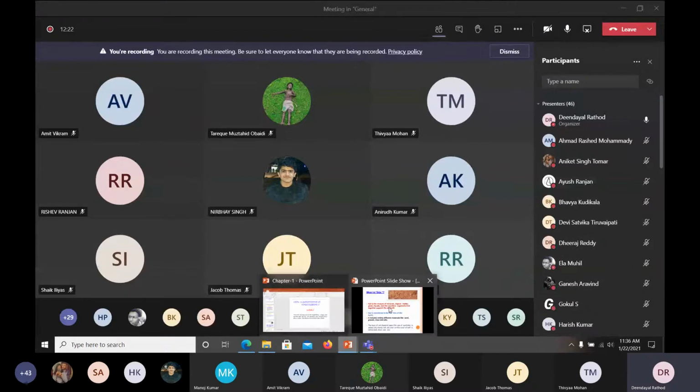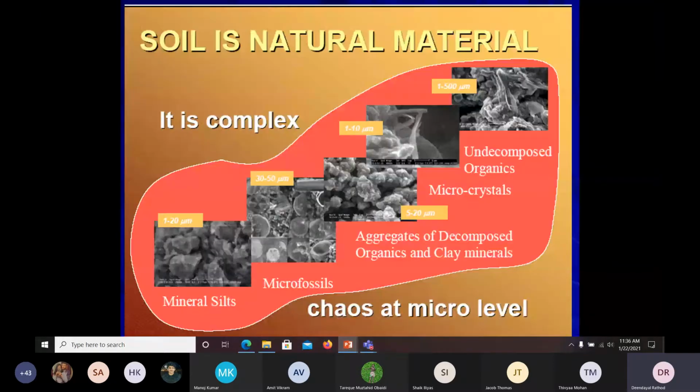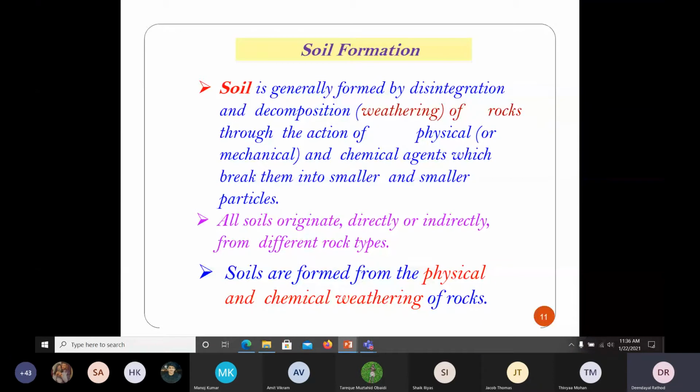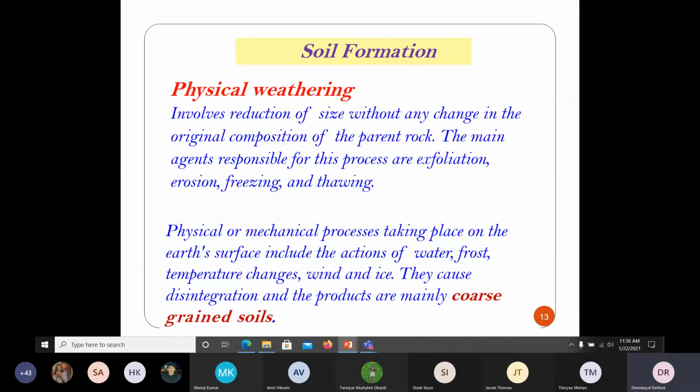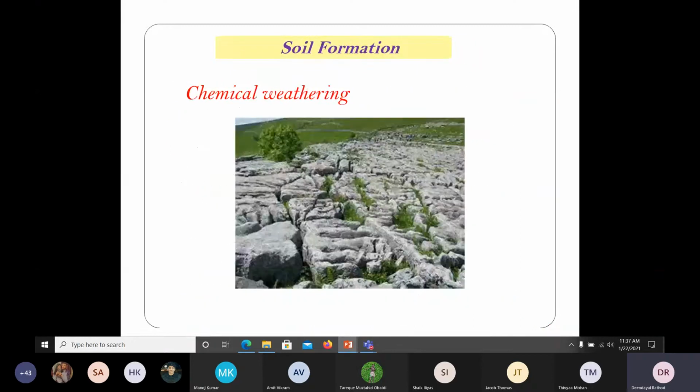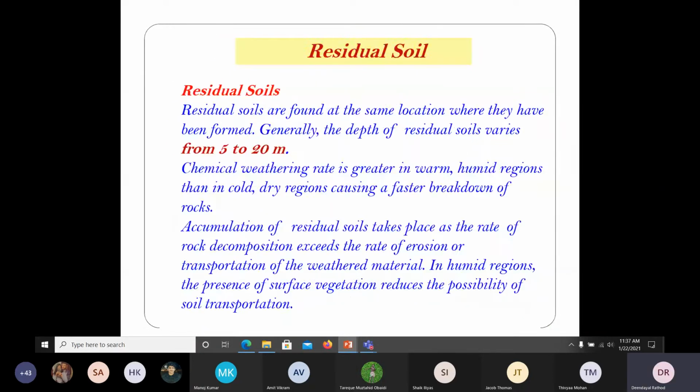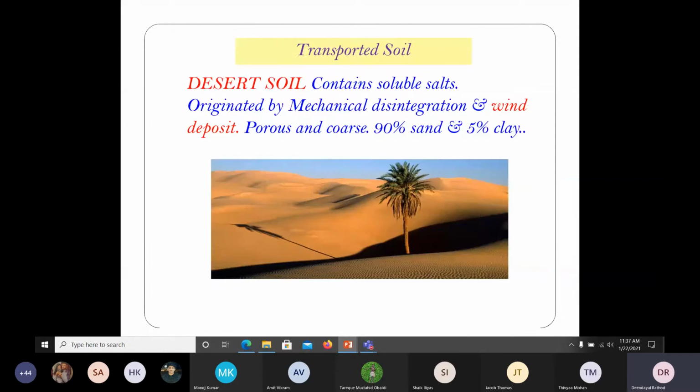So we have seen the soil formation. It is a natural material, and if you go under the microscope, there are so many things. It's formed from the parent rock. Sometimes it is transported. Physical weathering and chemical weathering: coarse grained soil would be formed by physical weathering, like sandy soil and gravelly soil. Clay soil is formed by chemical weathering, and we have residual soil, transported soil and so on.